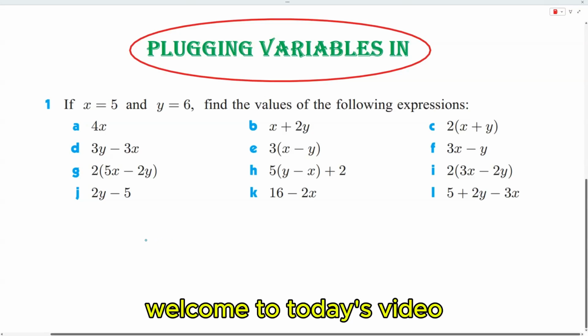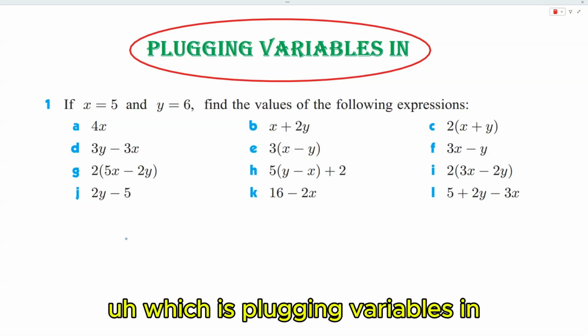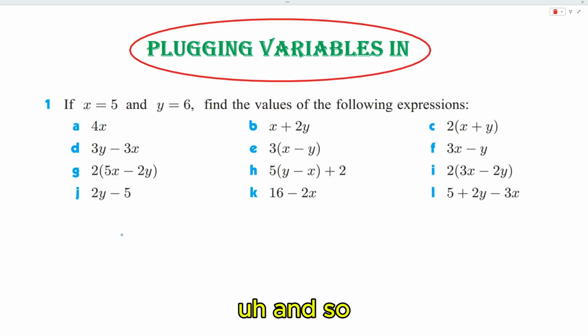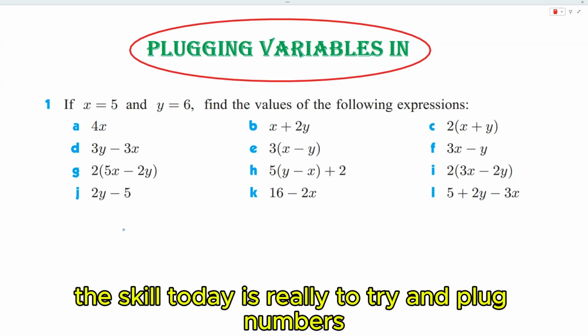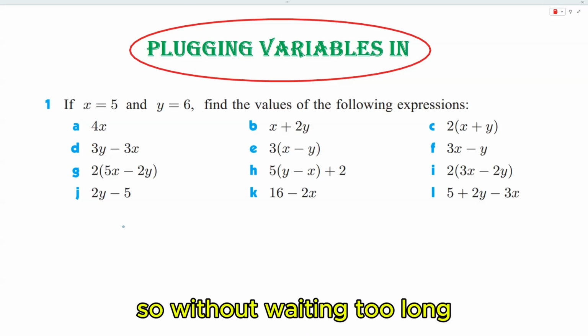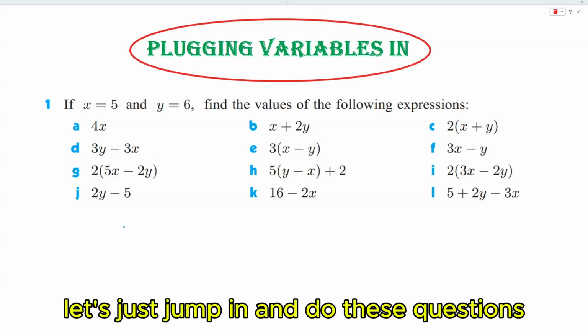Welcome to today's video, which is plugging variables in. This will be a two-part video with two different worksheets. The skill today is really to try and plug numbers inside of equations and see what the result is. So without waiting too long, let's just jump in and do these questions.